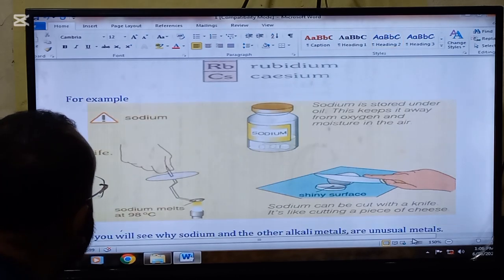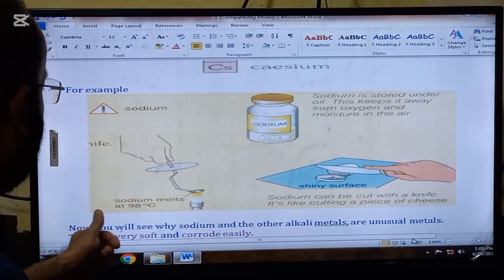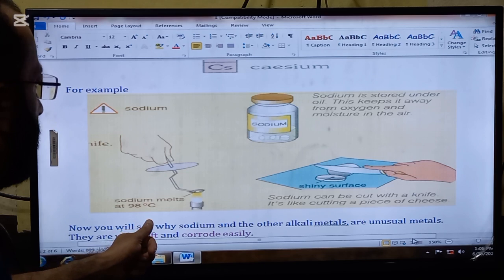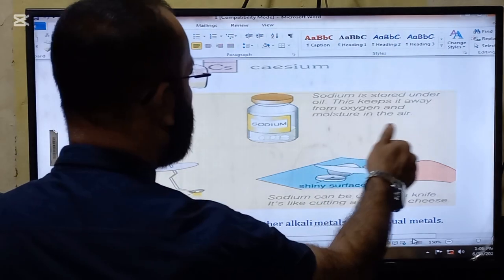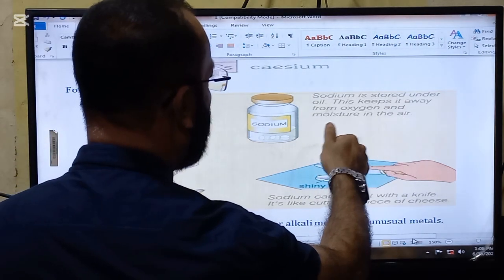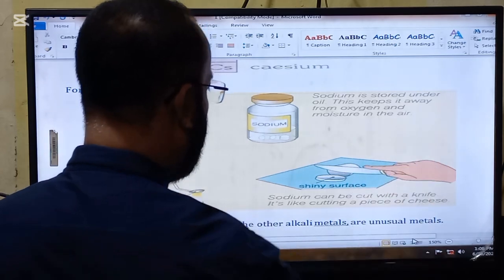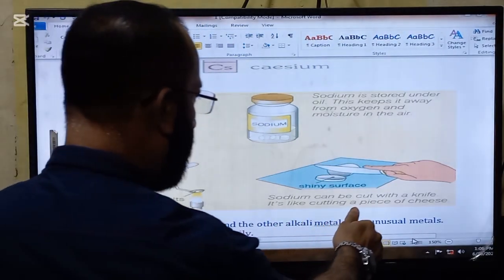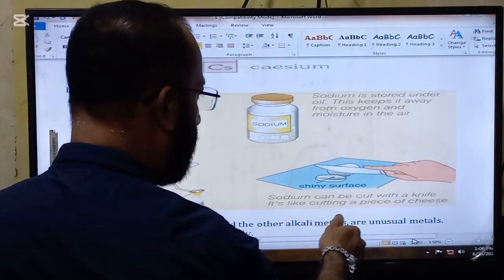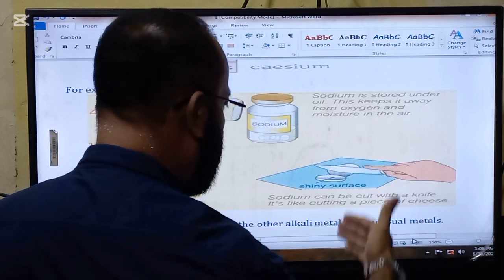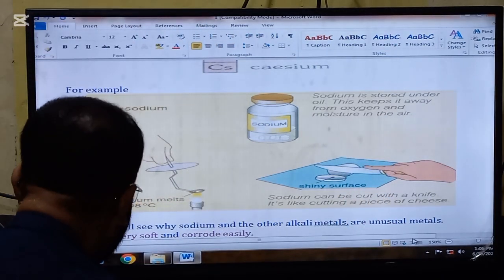For example, sodium. Sodium melts at 98 degrees C. Sodium is stored under oil. This keeps it away from oxygen and moisture in the air. Sodium can be cut with a knife. It's like cutting a piece of cheese. So it is a very soft metal.